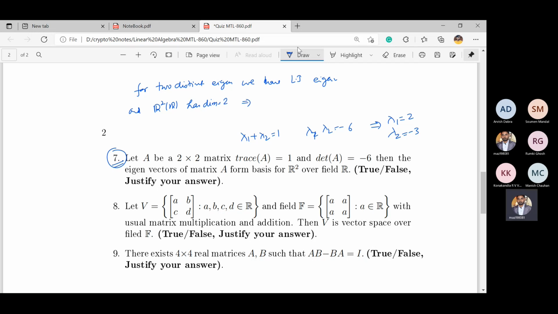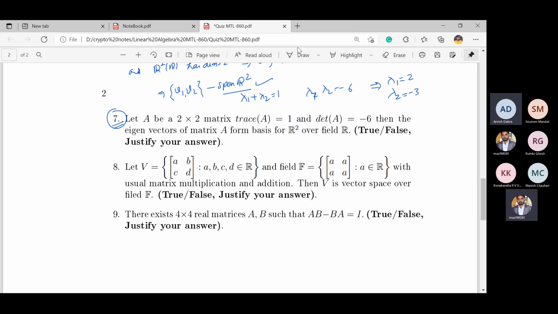This implies that any two linearly independent vectors will span R2. So this means these two, V1 and V2, let's say the corresponding eigenvectors for lambda 1 and lambda 2, will generate or span R2. That's it. This is the argument you have to write, right? And this is obviously an easy question.